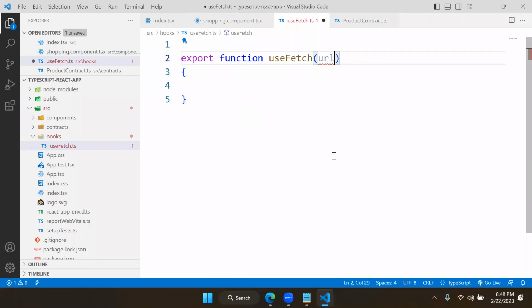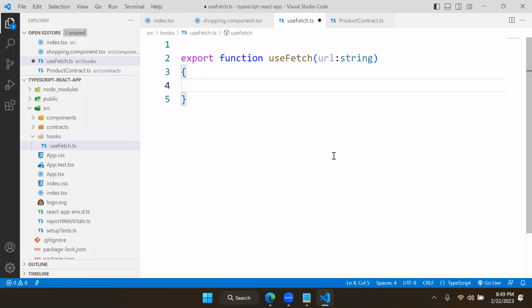And why is this URL showing an error? Because it is TypeScript. Every parameter needs a data type. That means you need to configure the type as string. It's compulsory. Every function, every method, every class that you define should be configured with types.